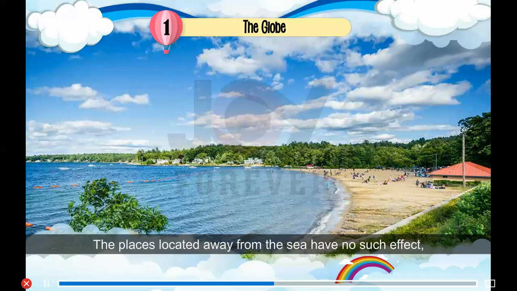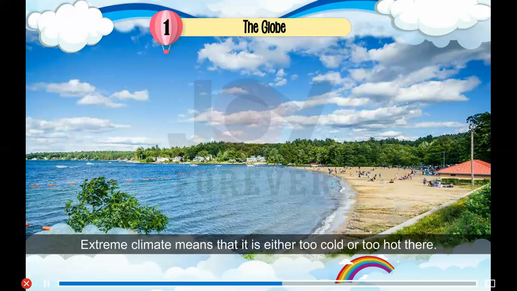coast. The places located away from the sea have no such effect, so they have an extreme climate. So, Delhi and Chandigarh have an extreme climate. Extreme climate means that it is either too cold or too hot there.